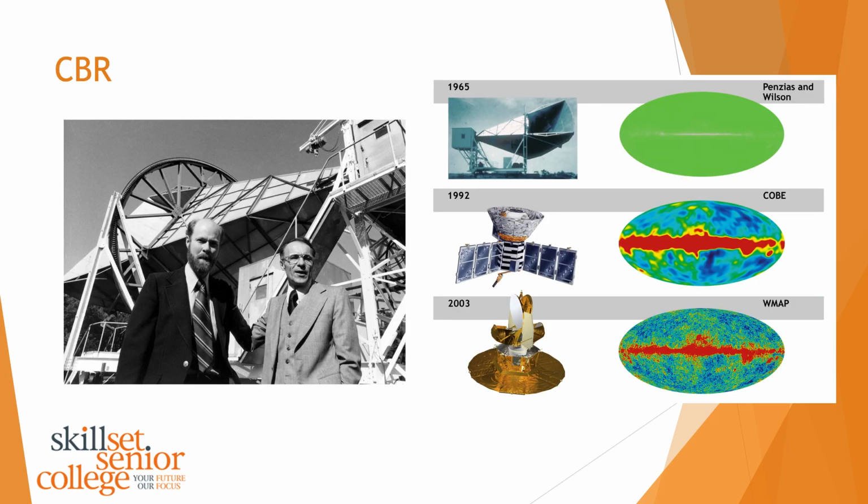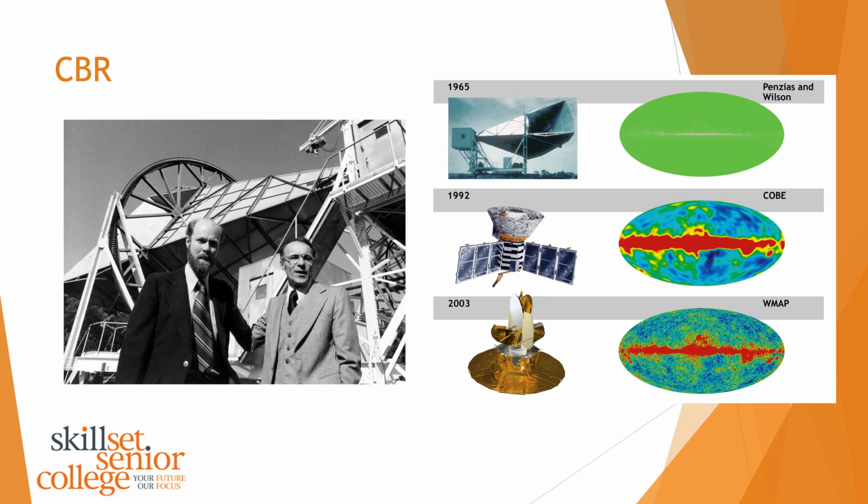So remember, cosmic background radiation was discovered by accident in 1965 by Penzias and Wilson, and they were using this horn antenna to pick up low-level noises in space. They weren't looking for the cosmic background radiation. This horn shape of the transmitter is good for the work they're trying to do, but also very nice for pigeons. The pigeons were roosting in there, and there was a lot of pigeon droppings, so they thought this hiss that they kept hearing was caused by the pigeons. They cleaned it, and they still heard this hiss. And then they took it to somebody else who said, look, I think you've actually discovered this.